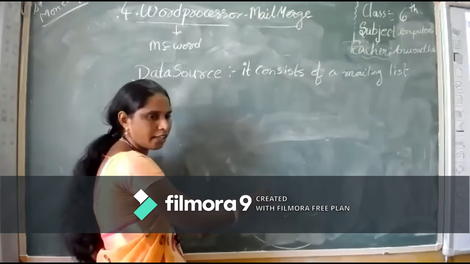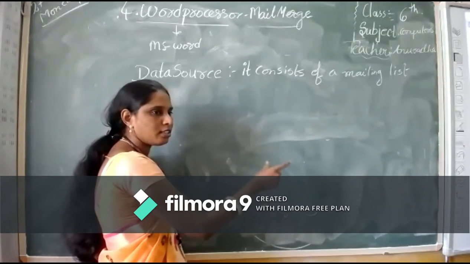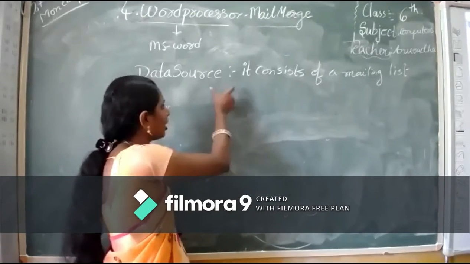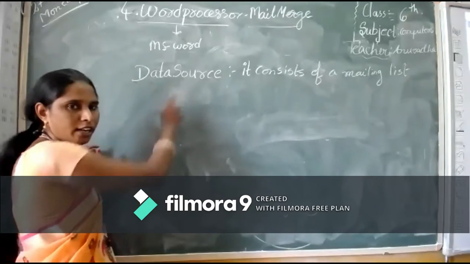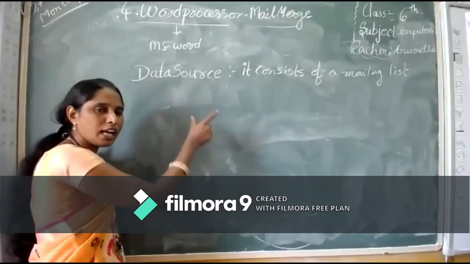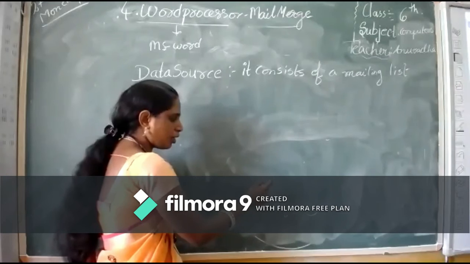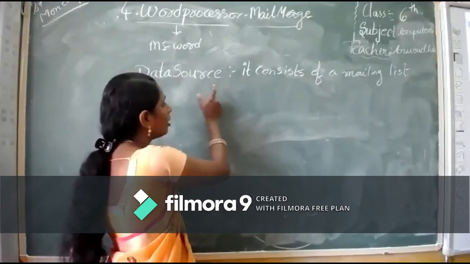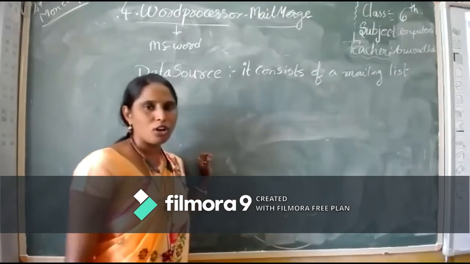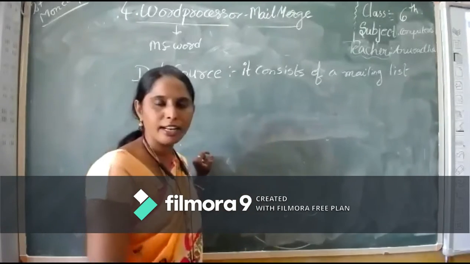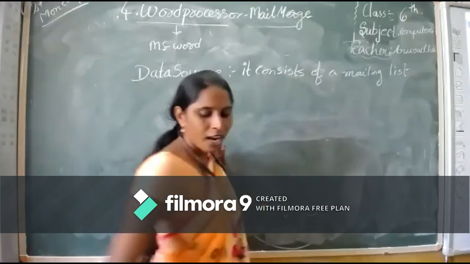How many members are there in our school or in our company? All those students' details we will write in one particular item, that is your data source. In this data source, we maintain all the 4,000 students' names, addresses, pin codes, and cities. That's the reason we say the data source consists of a mailing list. However many members you want to send the information to, all those students' lists will be in your data source.